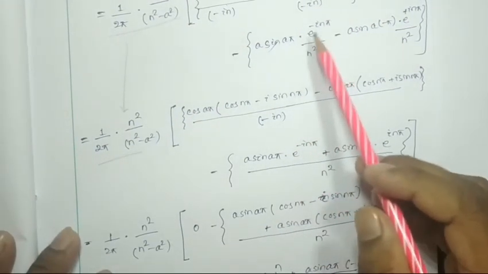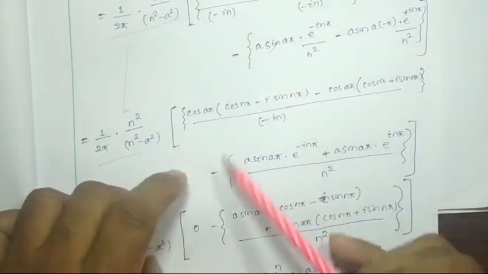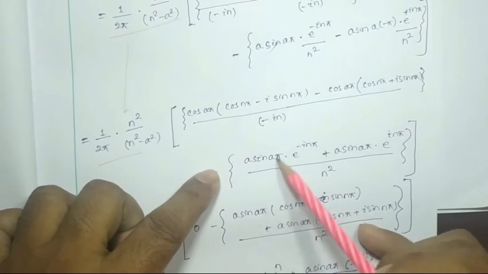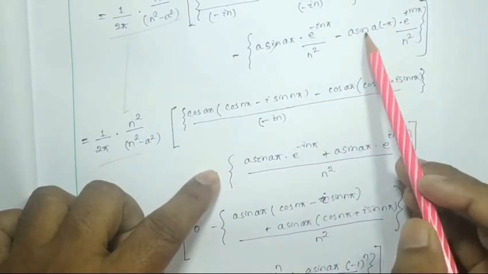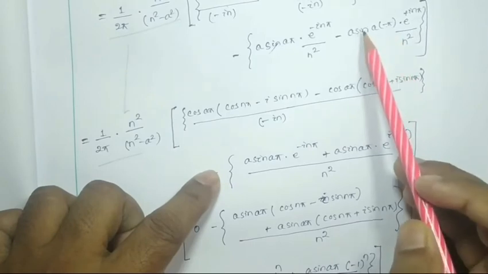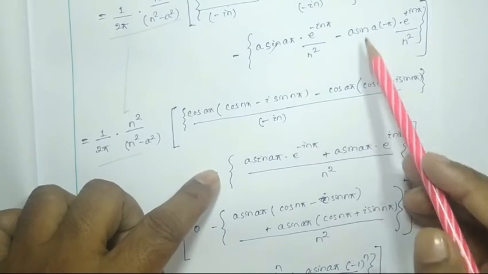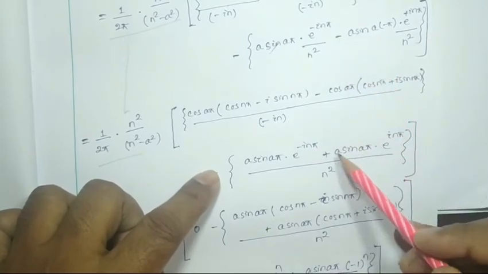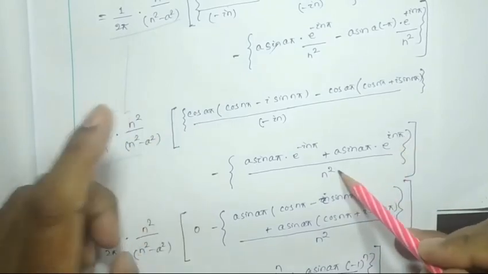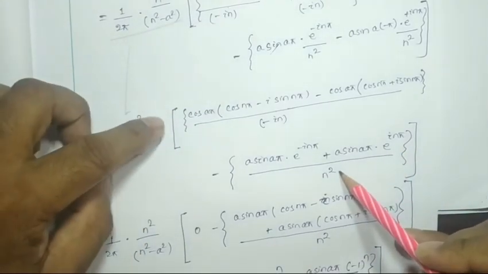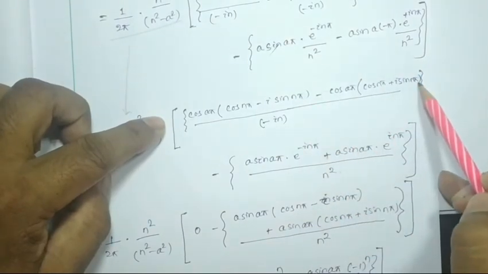So here also the same thing. Similarly this can be written as minus a sin a pi into e to the power minus in pi. This sin a minus pi is nothing but minus sin a pi, because sin is an odd function. So it will be minus, and this is minus, plus a sin a pi into e to the power i sin in pi by n square. Okay, you can see that sin n pi is 0.